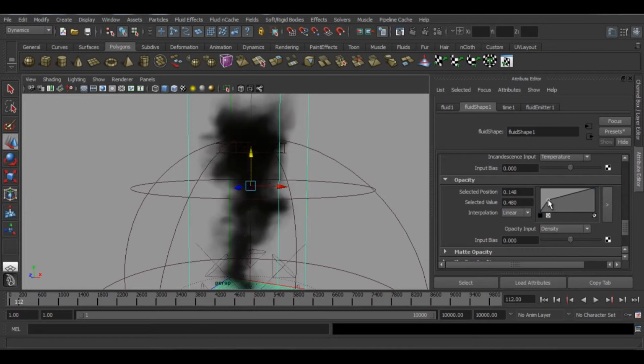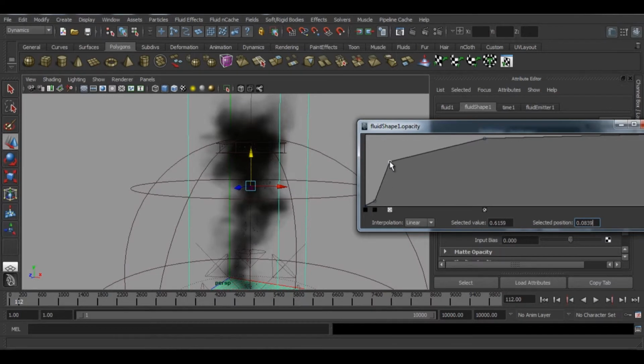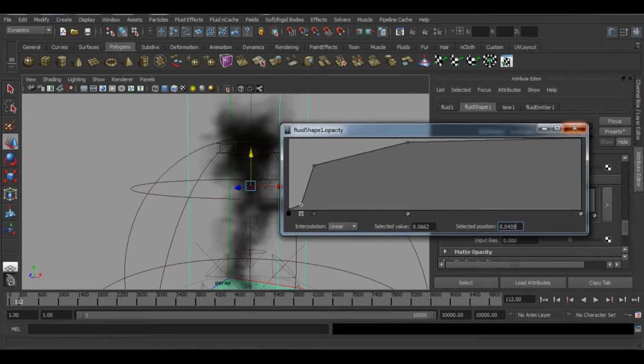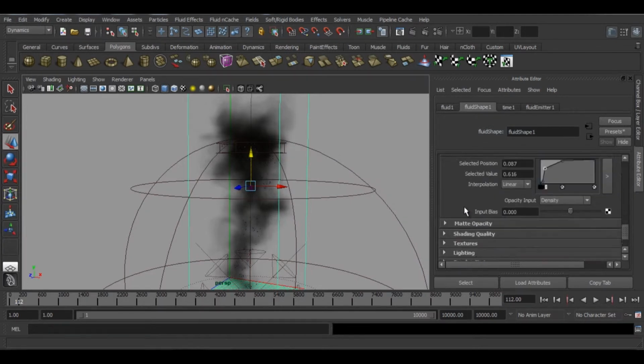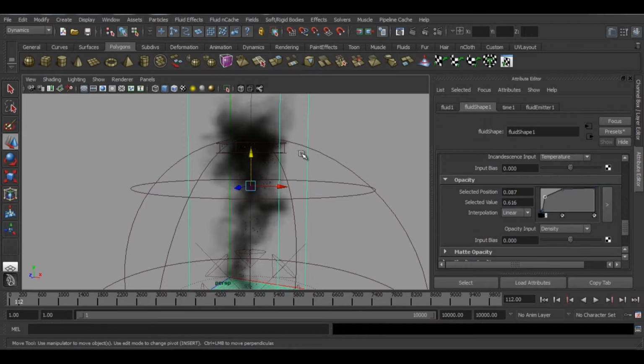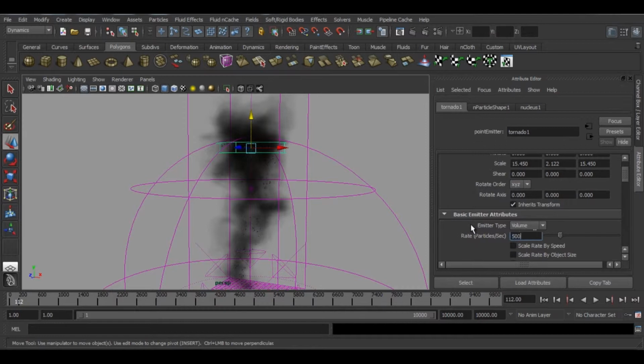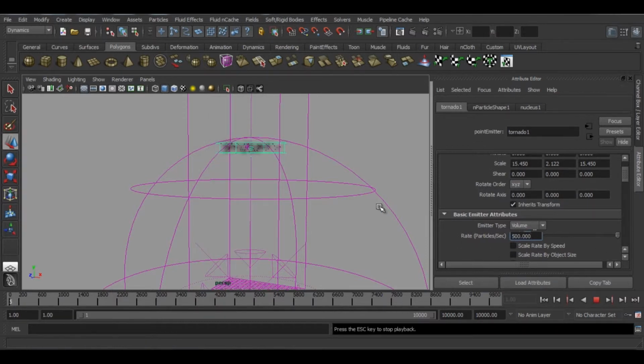Opacity, you can change the look and feel of your tornado by adding an opacity map. I think this will work. So this is good for now. For final renders you can increase the shading quality to 2 or 3. So let's first increase the number of particles. Make it 500. Let us simulate and let's see what we get.